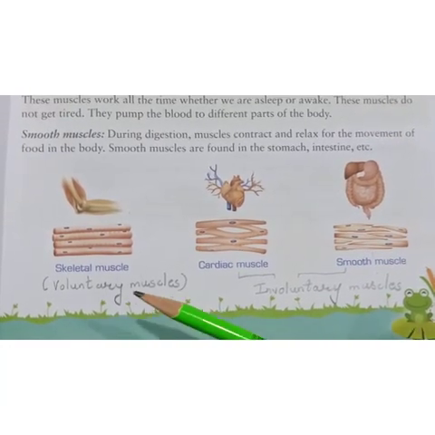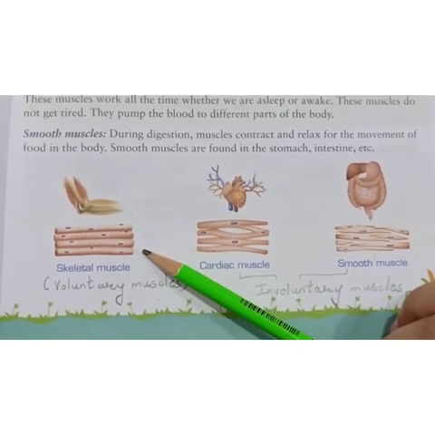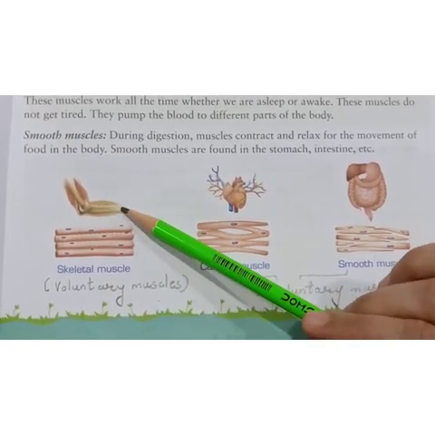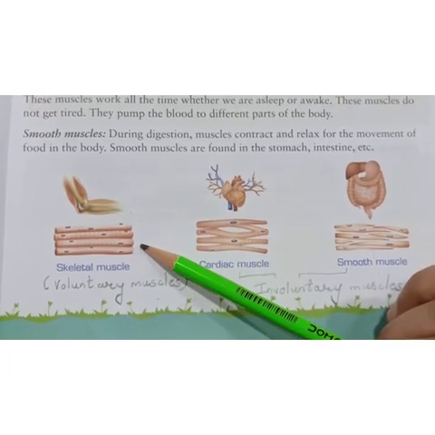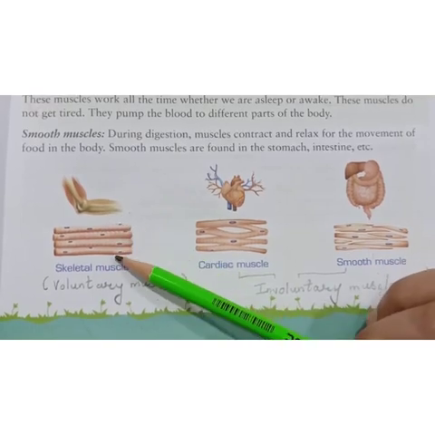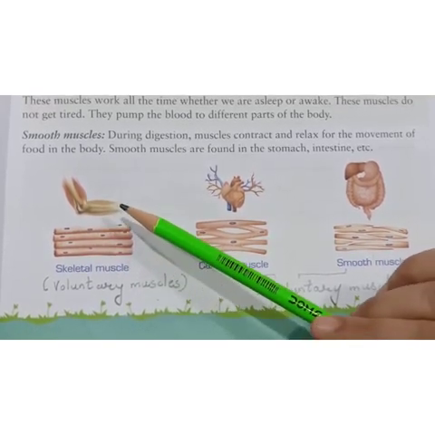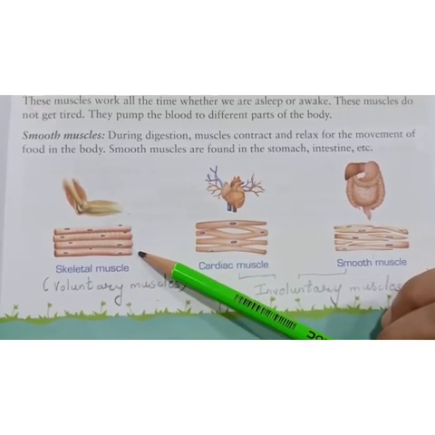Voluntary muscle, also known as skeletal muscle. How do they look? They are attached to the bones. They are long, cylindrical and multinucleated. Multinucleated, the blue color marks are the nuclei.